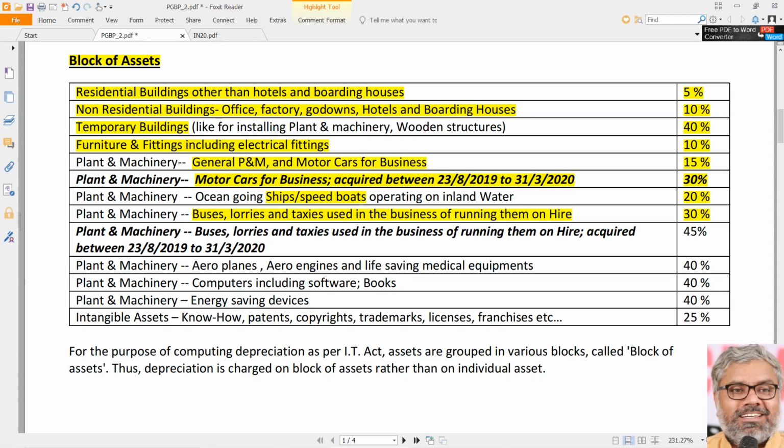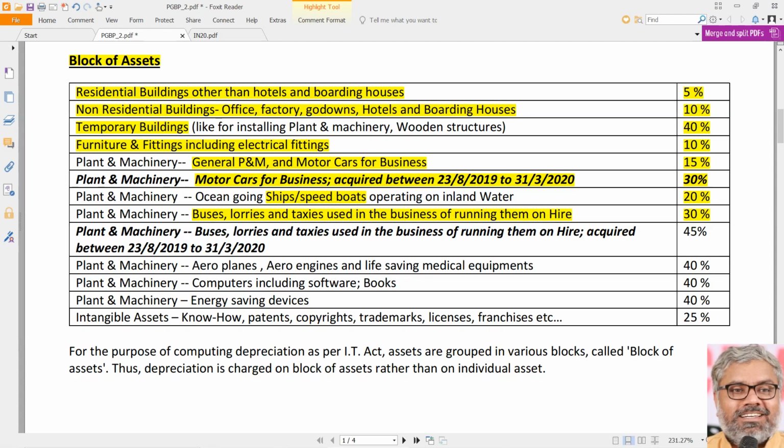Cars used for business are eligible only for 15%. That is the difference. Of course, if the cars are purchased between 23rd August to 31st March in the previous year, then double rate of depreciation is given to them as an incentive that we have seen. Ships and speedboats 20%, that is always common.